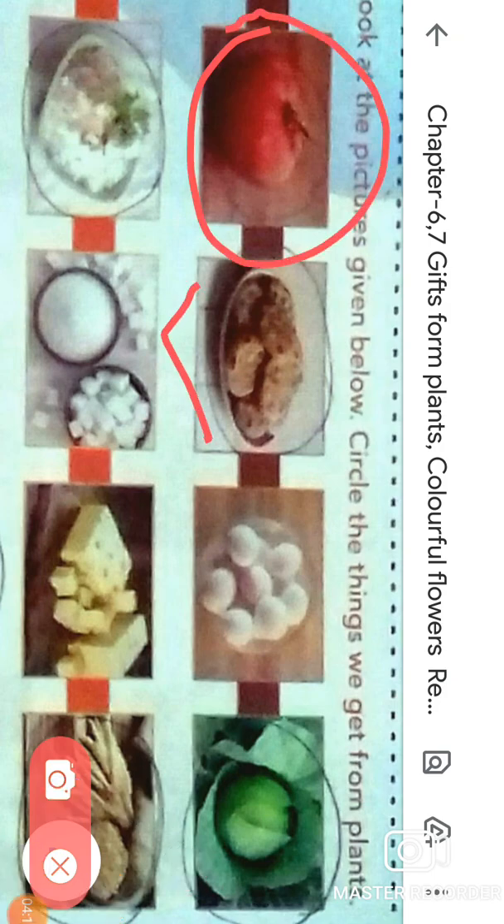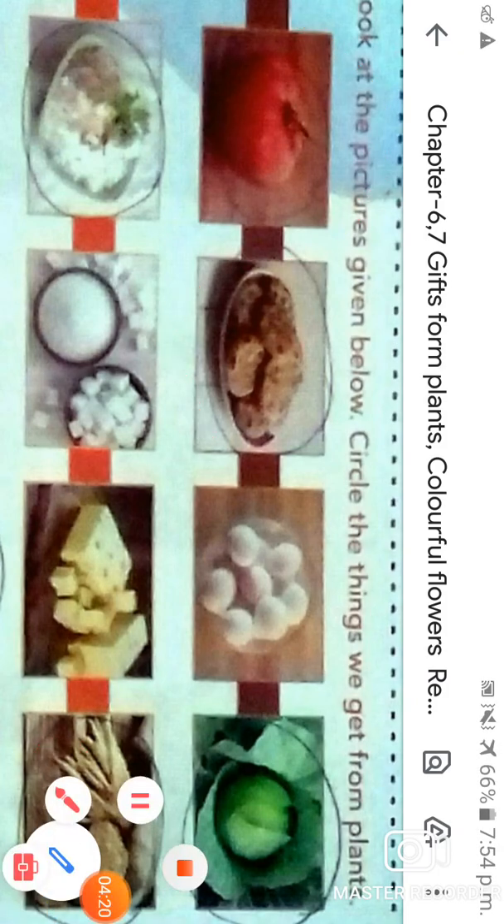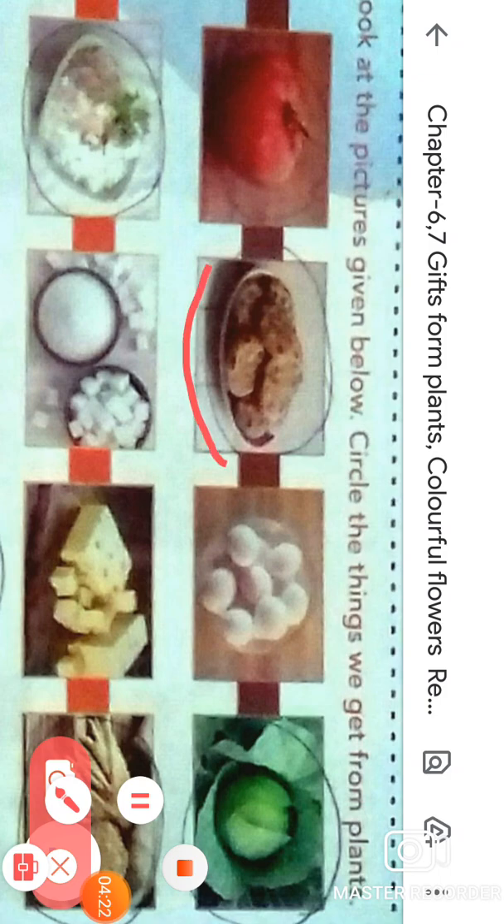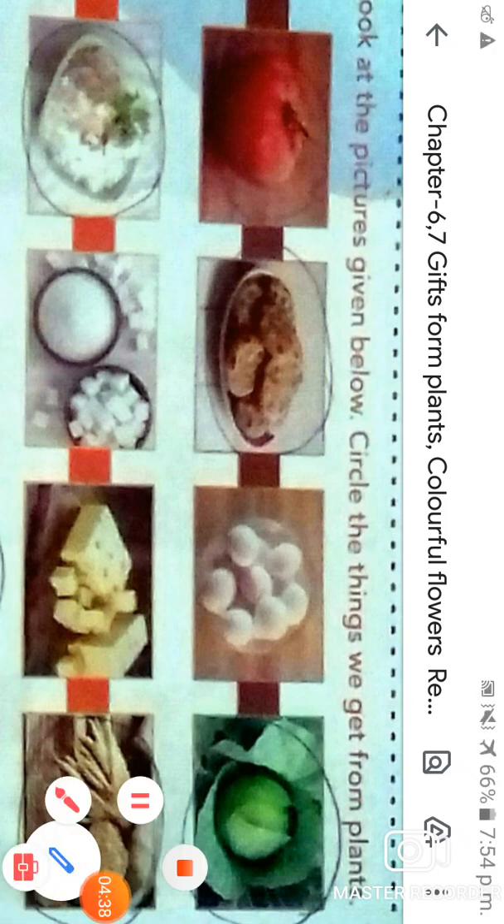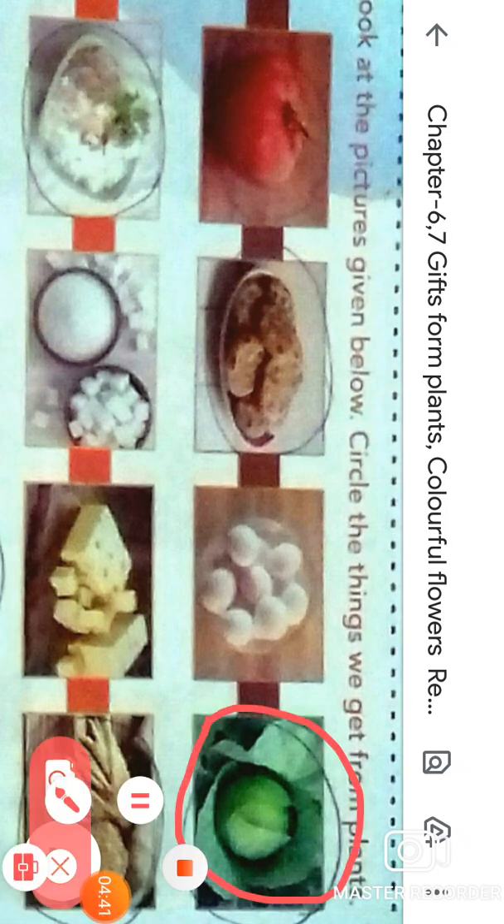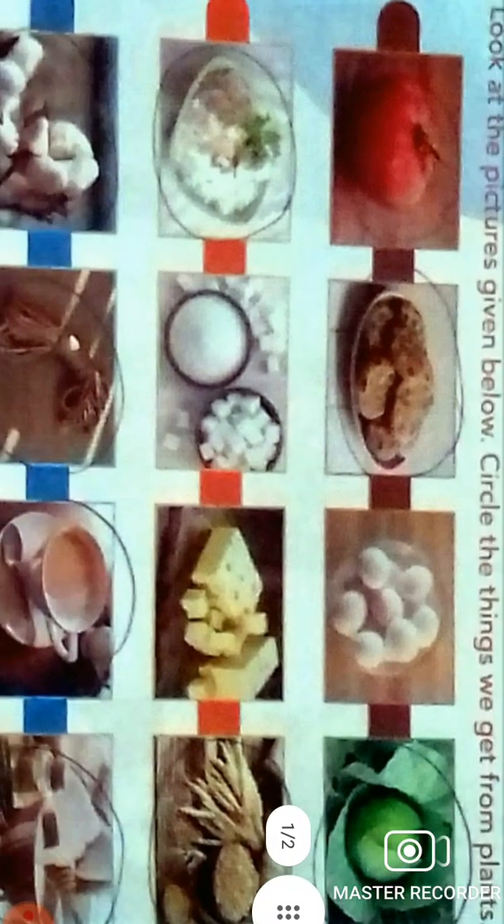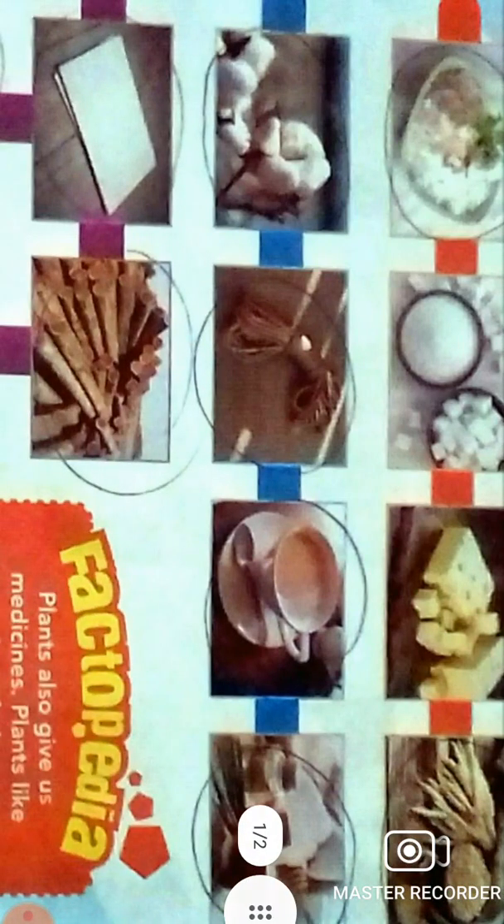Now look at the next thing. What is this, students? This is a food item. So this is also something we get from the plant, so you have to make a circle around it. Now look at the next one. The next one is a vegetable. What is this, students? This is a cabbage. So you have to make a circle around it. Same as before, you have to make a circle around the things we get from the plants. Is that clear?